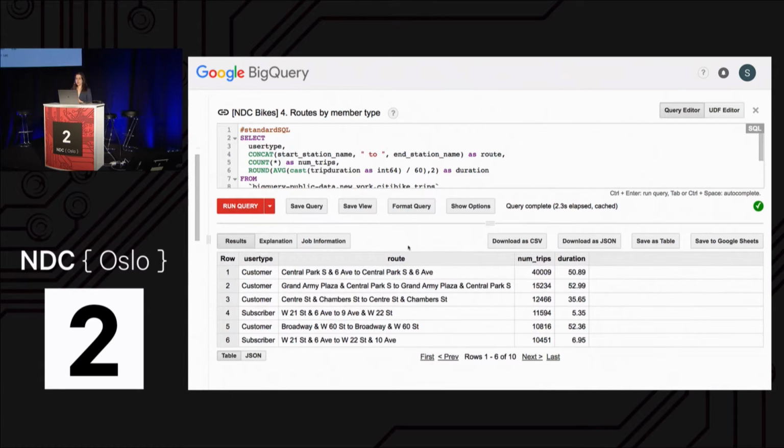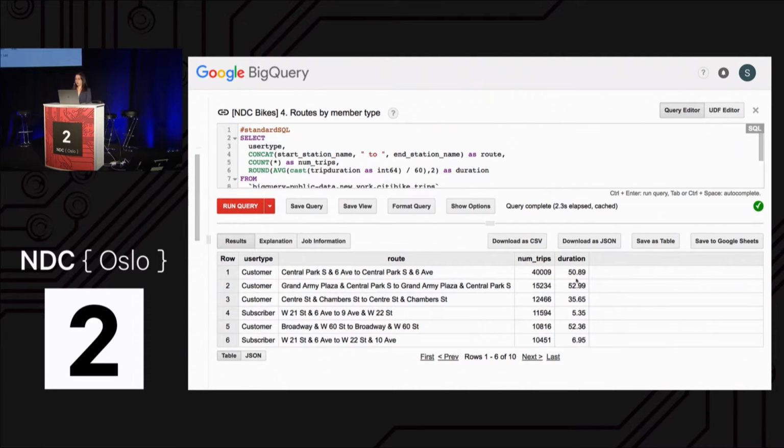So what's interesting here is that even though the customers accounted for a significantly smaller portion of total trips, they're doing the exact same route. The most popular route is Central Park South to Central Park South. You notice that the start and end stations are the same here. So they're just picking the bike up, doing a nice little tour around Central Park, and then bringing it back to the same place they got it. And the top 3 trips have the same pattern of the start and end station being the same.